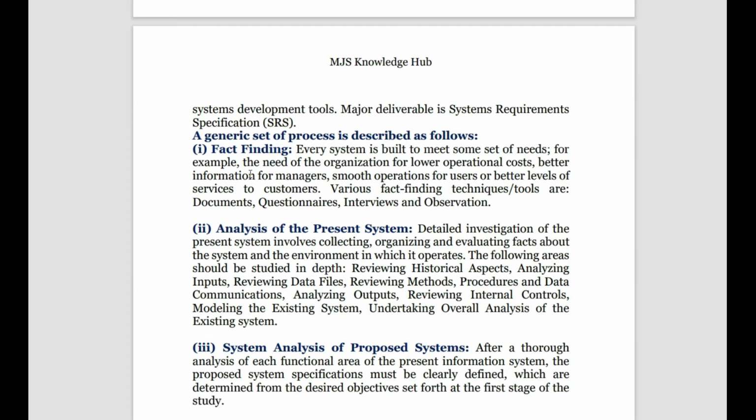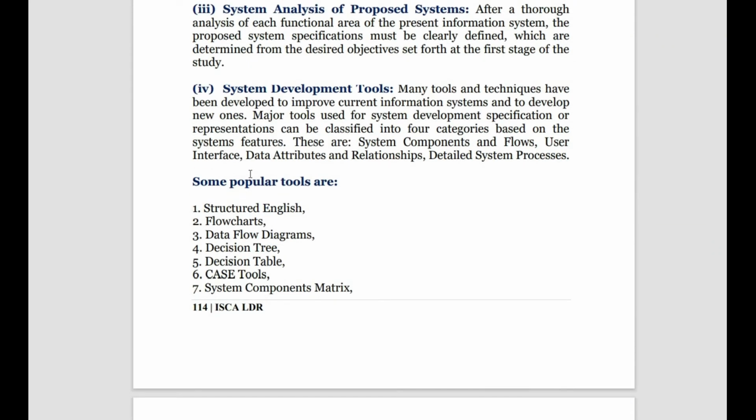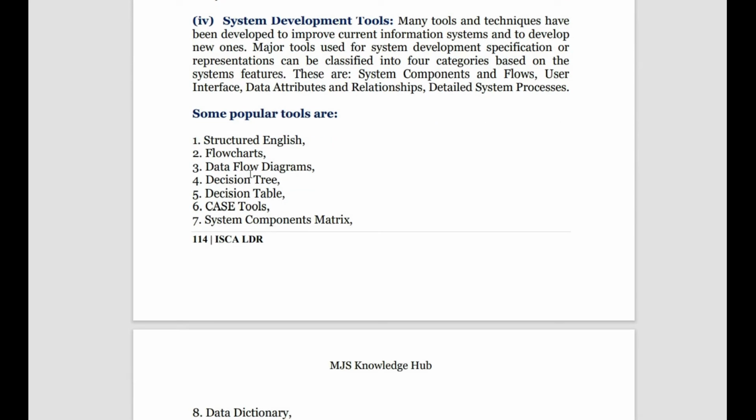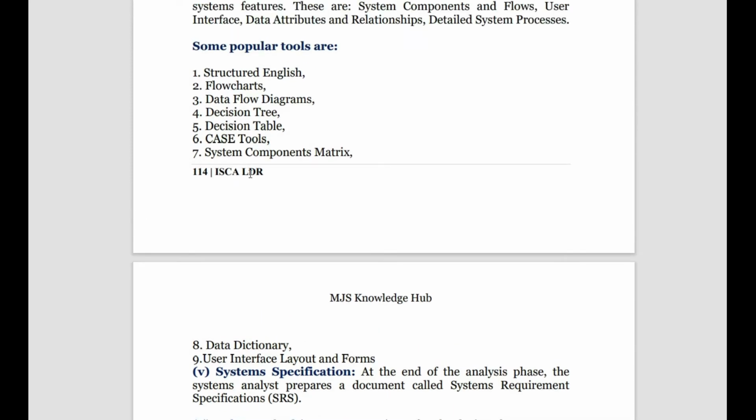Then we have analysis of the present system. In system requirement specification we have analysis of the present system, then analysis of the proposed system, meaning what type of system we need to have in the future. Then the system development tools. What are the tools to be used for developing the system? We have different tools like structured English, flowchart, data flow diagram, decision tree, decision tables, CASE tool, system components matrix, and also the data dictionary and user interface layout and forms. These are the different tools used for development of the system.